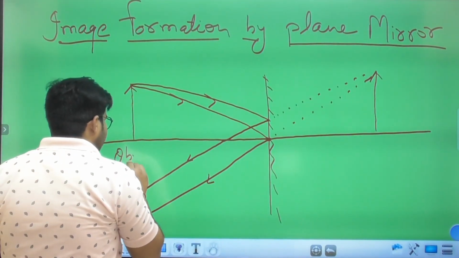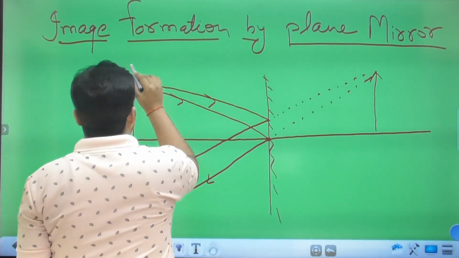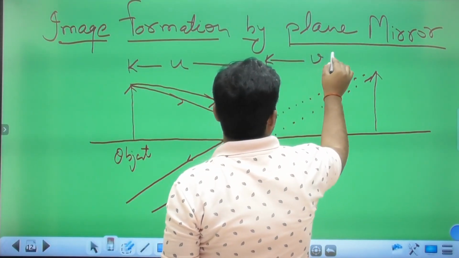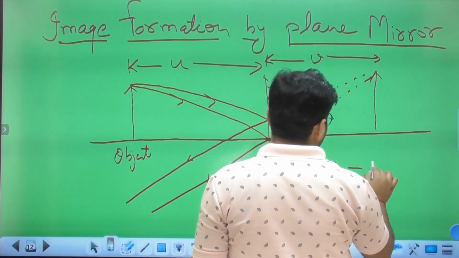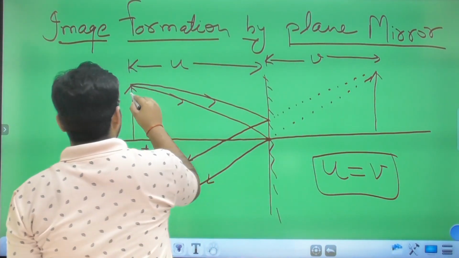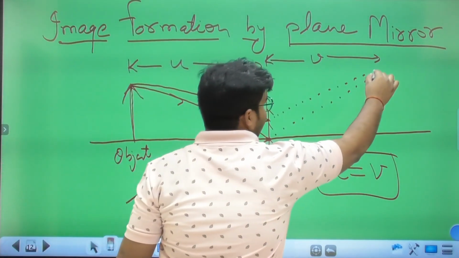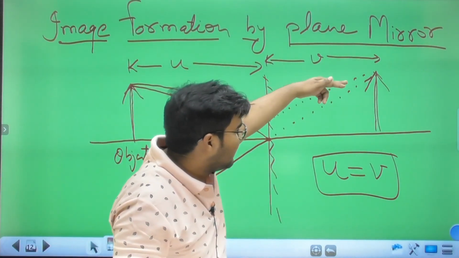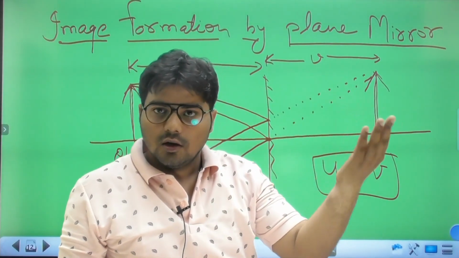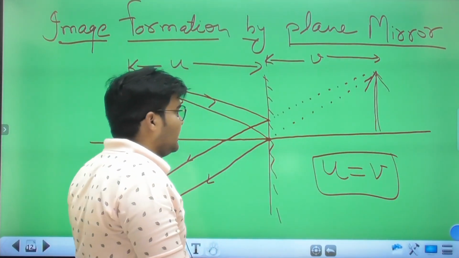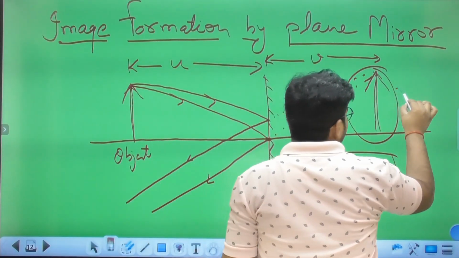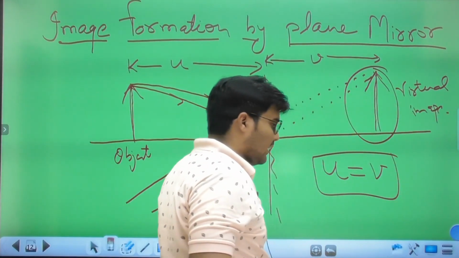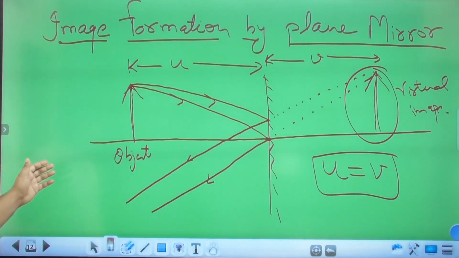This is your object. The object distance is u and the image distance is v, and the distances are always equal. You see that the object is erect and the image is also erect. Whenever the rays are produced to the backward side and the image is formed by the meeting of imaginary lines, this is a virtual image. Okay, so now move to the next.